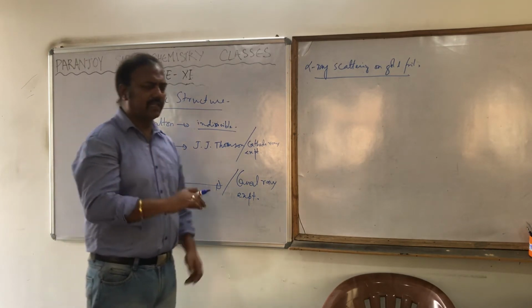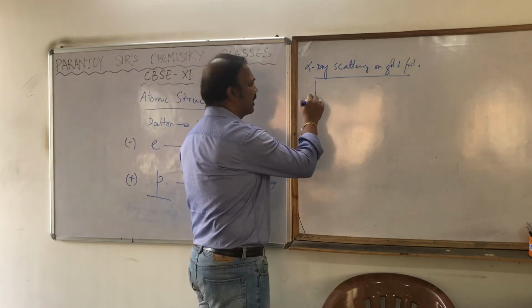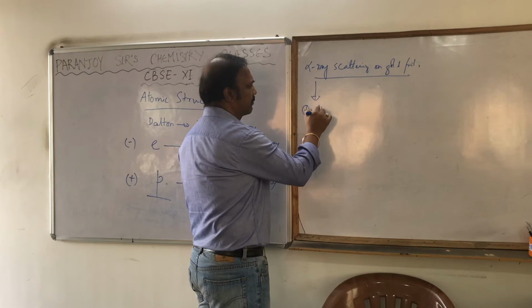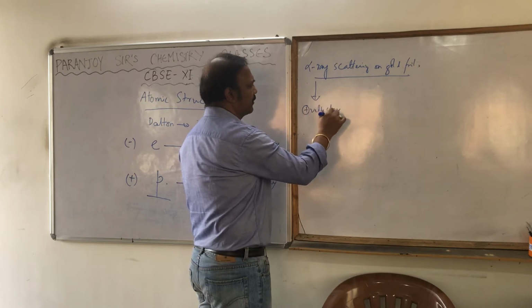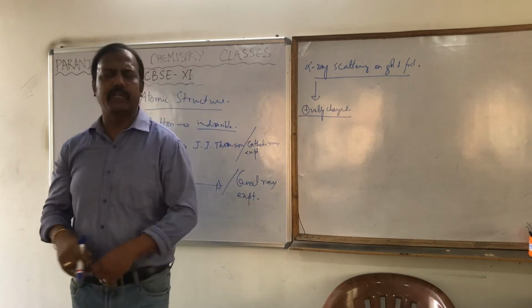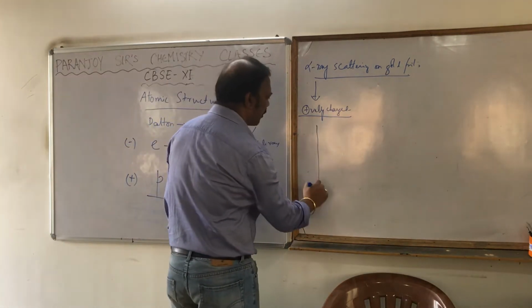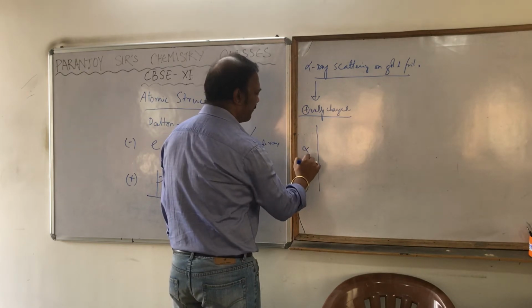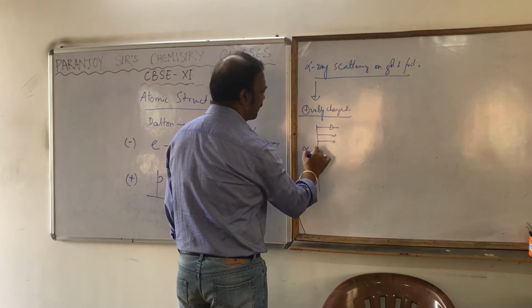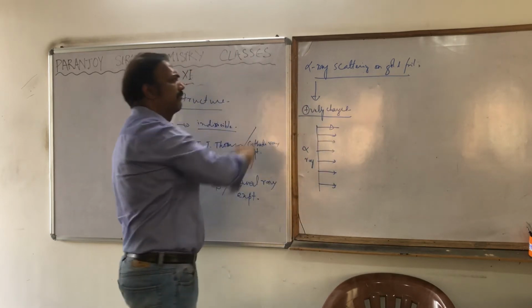So he had chosen alpha rays for this. First, what are alpha rays? These are positively charged particles. Actually, these are nothing but helium nuclei. So let us know at this moment that they are positively charged particles. So here was a source of alpha rays, from where the alpha rays are bombarded.